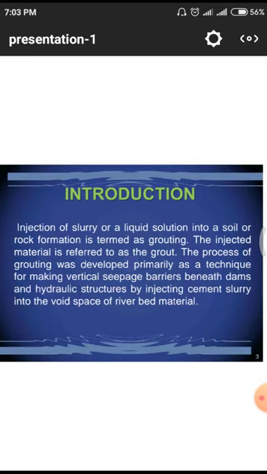If there are gaps in between the soil layers, they have to inject that slurry or chemical into the soil layers or any rock formation. Whenever we are going to construct a structure, such as roads or dams, we have to observe the substructural data.